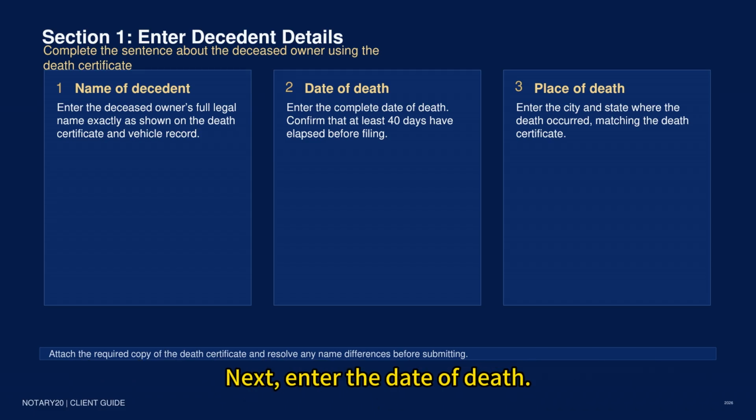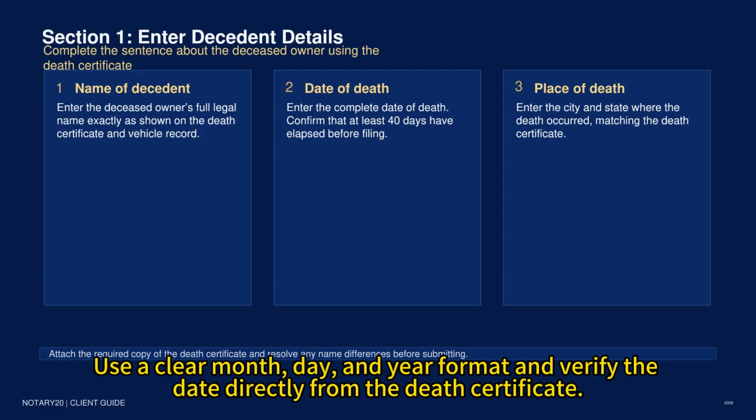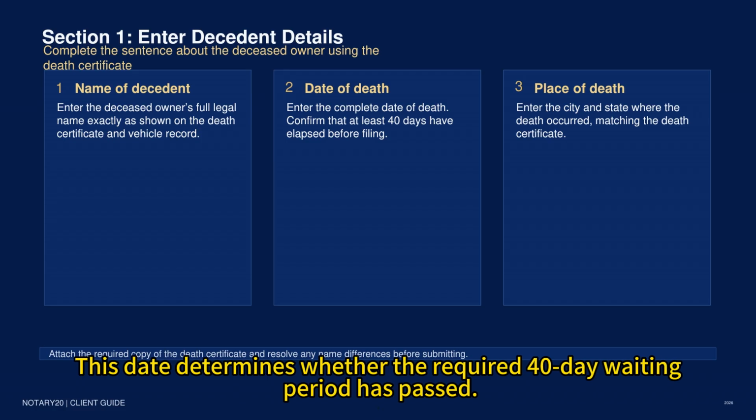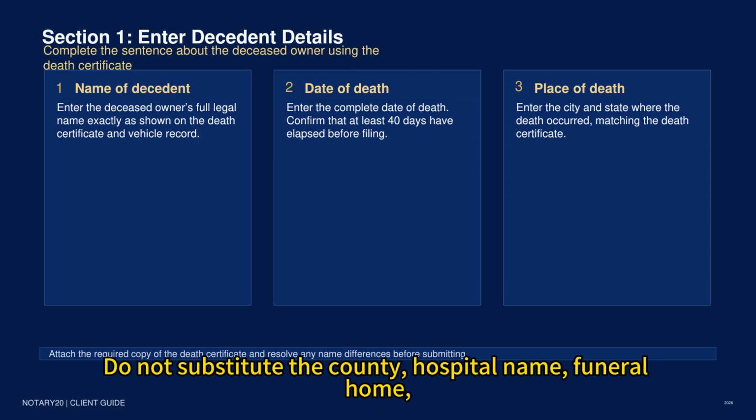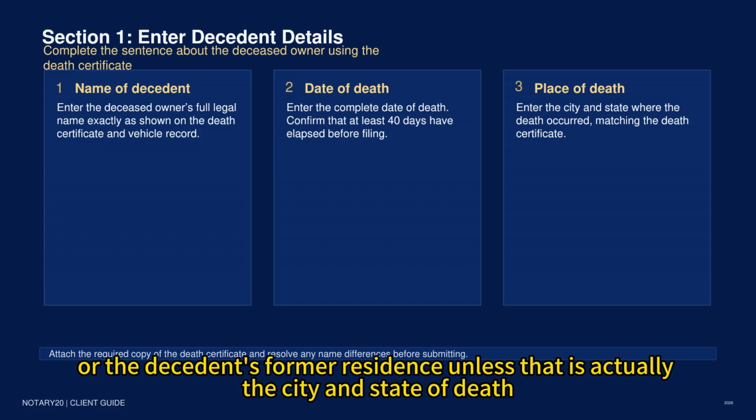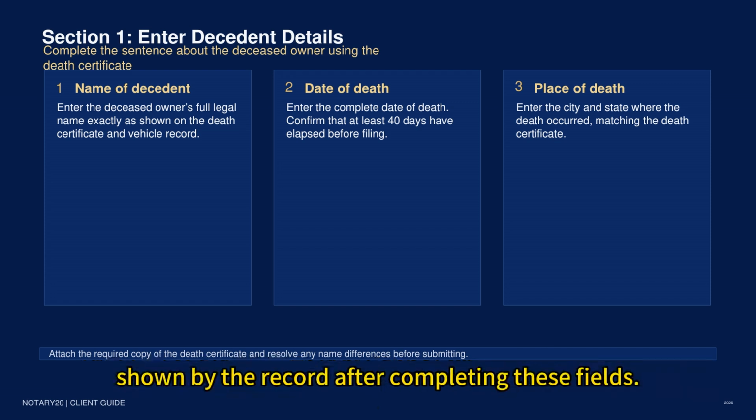Next, enter the date of death. Use a clear month, day, and year format, and verify the date directly from the death certificate. This date determines whether the required 40-day waiting period has passed. Then enter the place of death, specifically the city and state requested on the form. Do not substitute the county, hospital name, funeral home, or the decedent's former residence unless that is actually the city and state of death shown by the record.